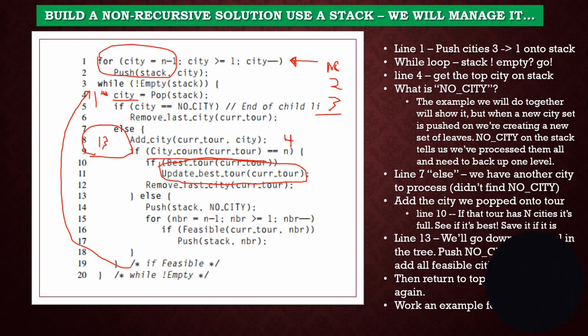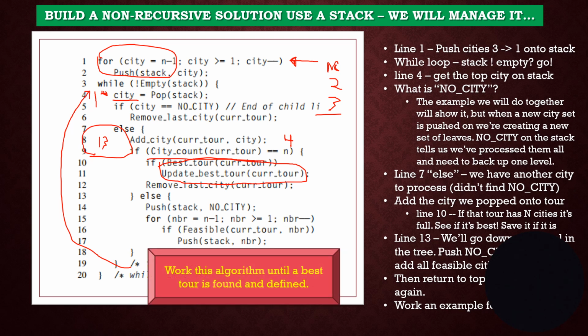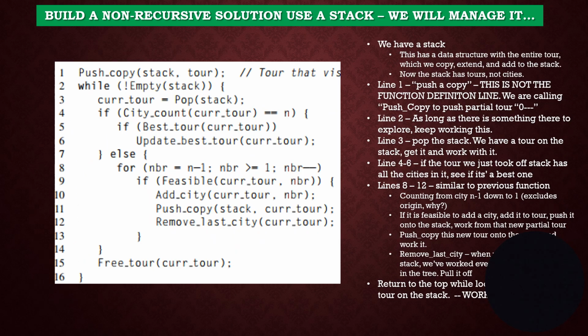Again, I encourage you to take a little bit of time and open the text. This algorithm is described. Look on the slide and say, okay, what are these lines doing? And just sort of work it for about 2 or 3 minutes. You'll get a very good feel for what's happening here and understand this algorithm. And we could work this algorithm until we found a best tour, and it would just take us a little while. This algorithm is reasonably efficient.